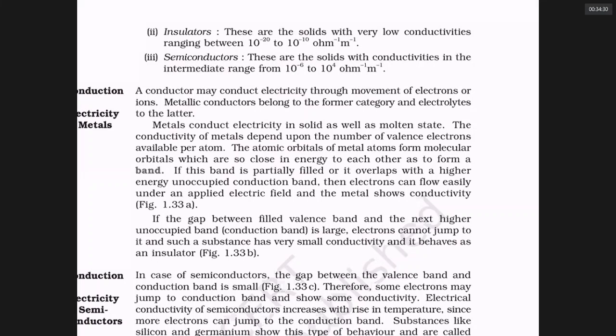So many atoms combine to give so many molecular orbitals. All the molecular orbitals produced have very close energy, so they exist together. That makes a band of molecular orbitals. If this band is not fully filled, if it is partially filled, or if this band of bonding molecular orbitals is very close to anti-bonding molecular orbitals which are overlapping, then in this material electrons can happily travel into empty space from the filled space. That makes it a good conductor.